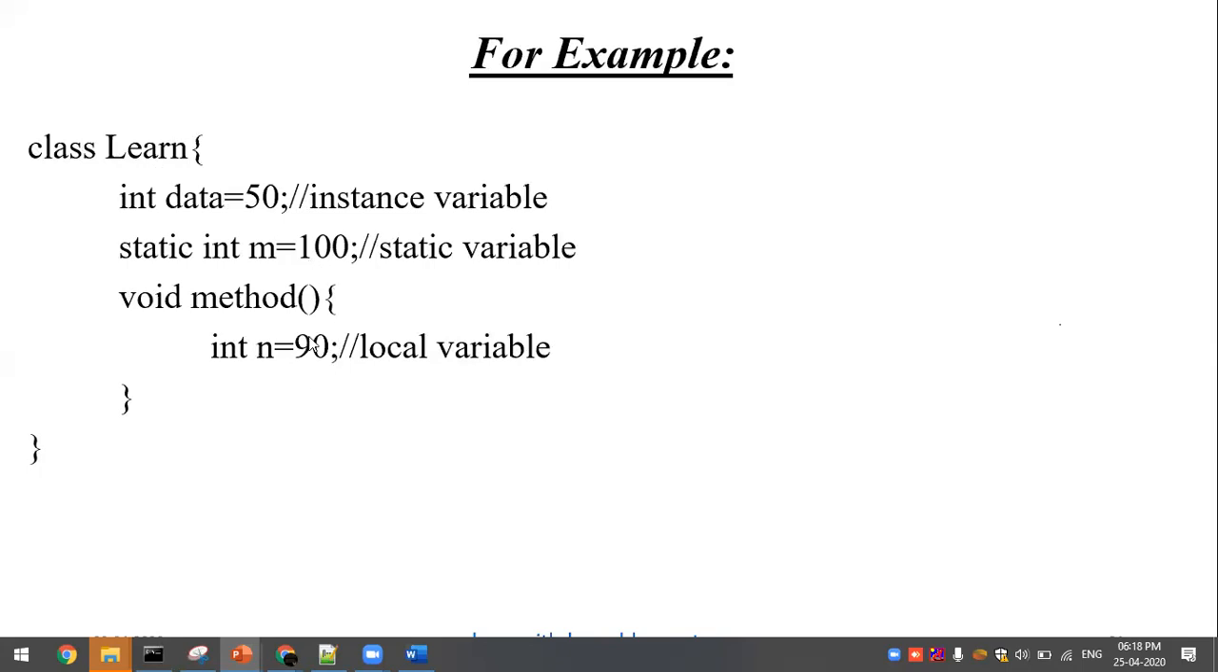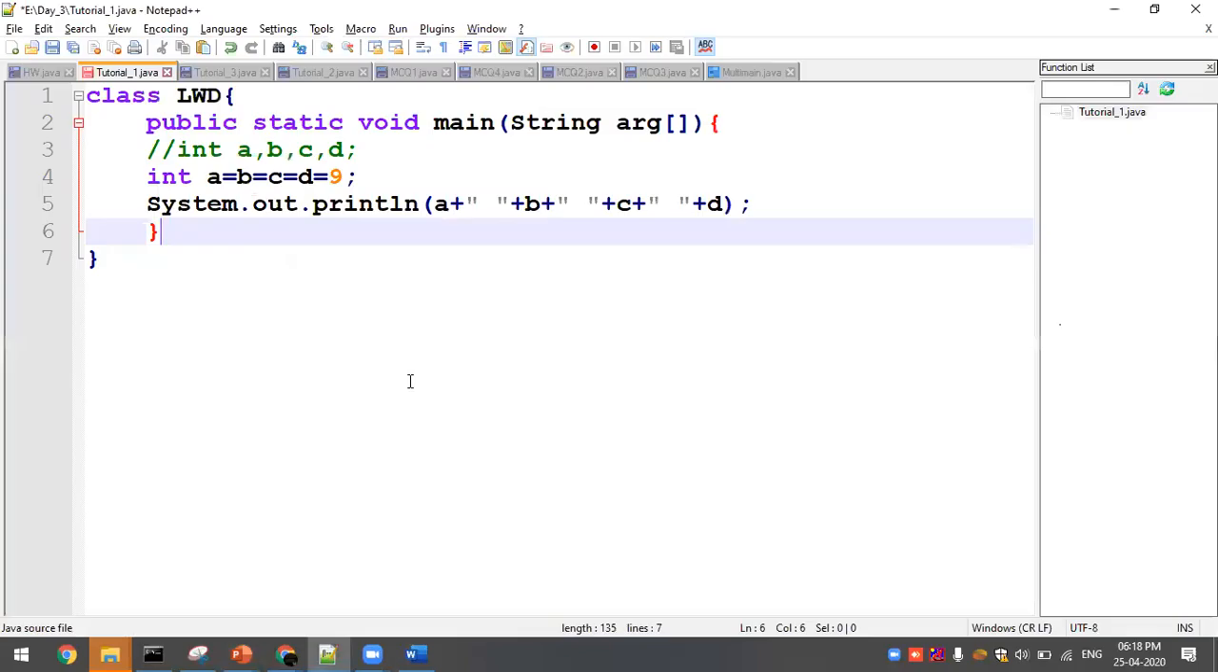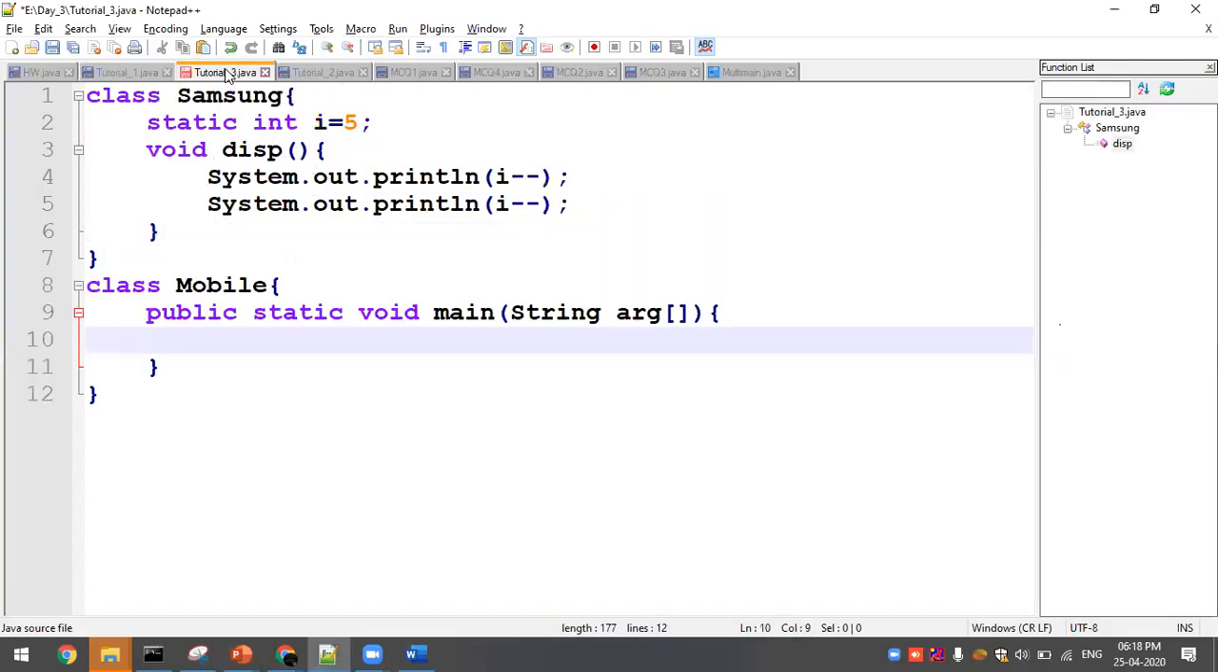And in case of a local variable, what will happen? If you are sending an initializing value, it will be taken. If you are not initializing a value, it is going to throw the usual error, value is not initialized. Okay, so let me go ahead with one demonstration, so then you guys will get a clear idea.